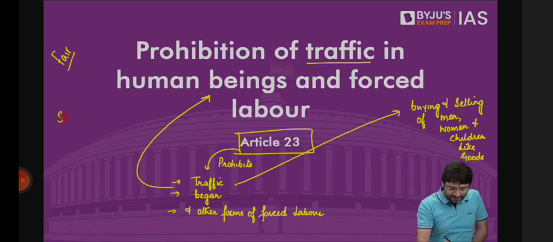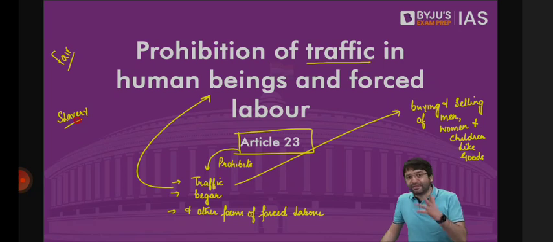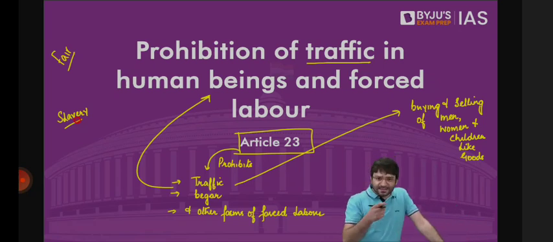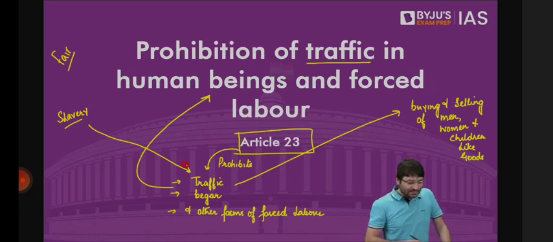Similarly, slavery. Although it is not explicitly mentioned under Article 23 of the Constitution, Article 23 does not explicitly mention that slavery is abolished, but it is assumed by the court that since slavery is also exploitation, it is prohibited under Article 23 of the Constitution. Similarly, prostitution.